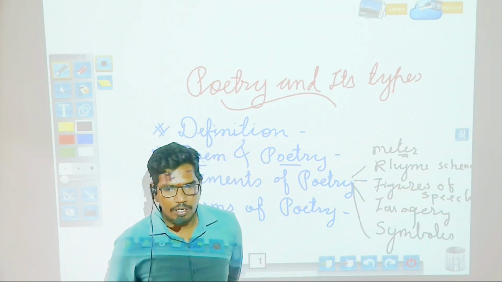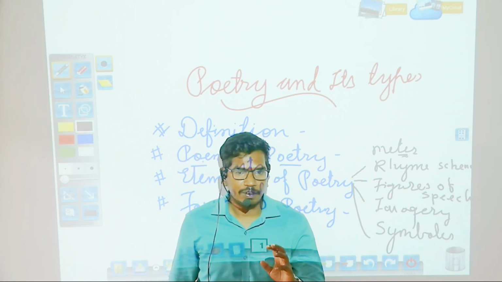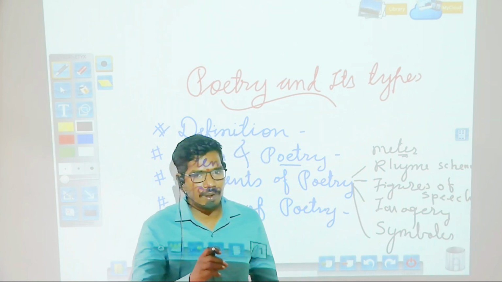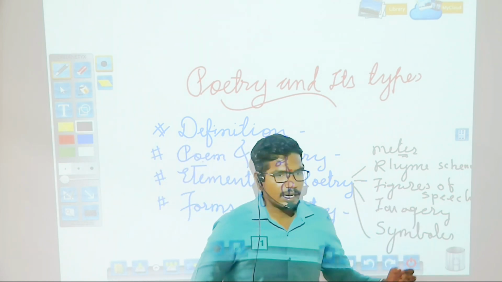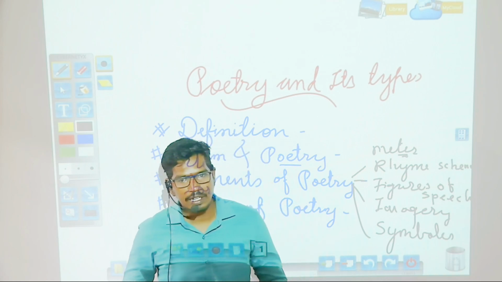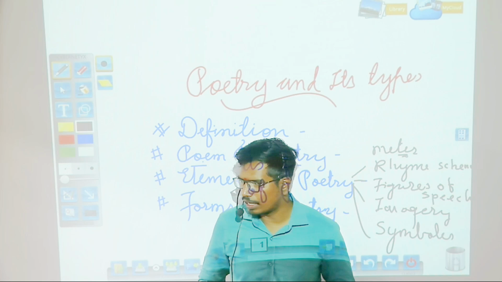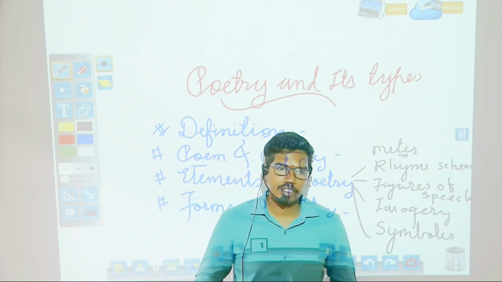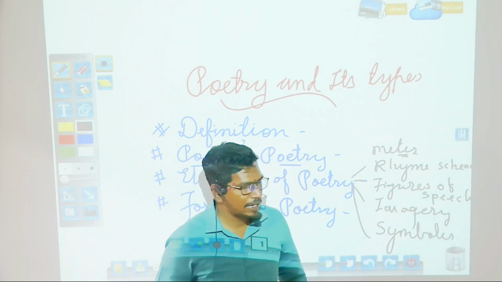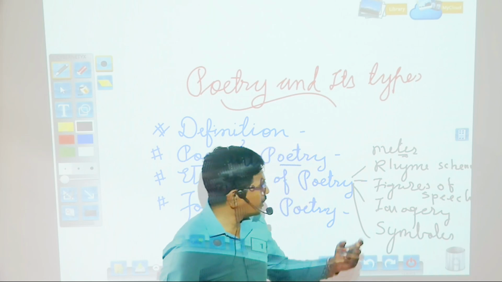What is rhyme scheme? Rhyme scheme is an ordered pattern which follows a rhythmic pattern at the end of every line. So in rhyme scheme there is ABAB, or in the Italian sonnet there is ABBA, ABBA, CDE, CDE, or in the Shakespearean sonnet you will see the rhyme scheme like AB, AB, CD, CD, EF, EF, GG. Okay, so this is a rhyme scheme.